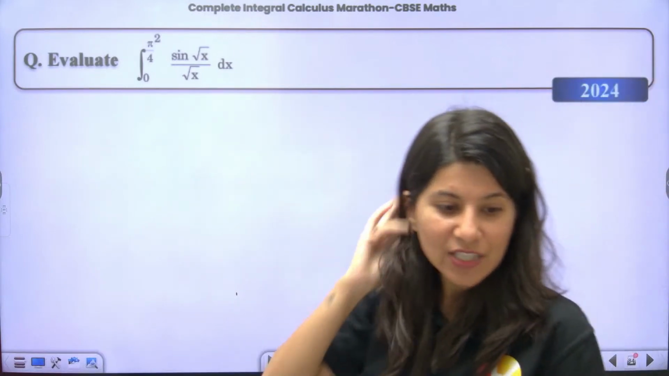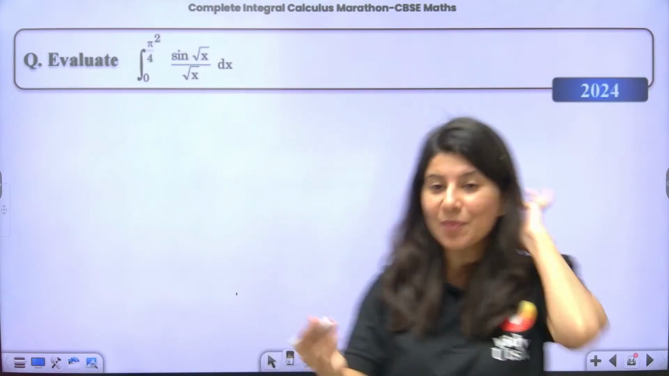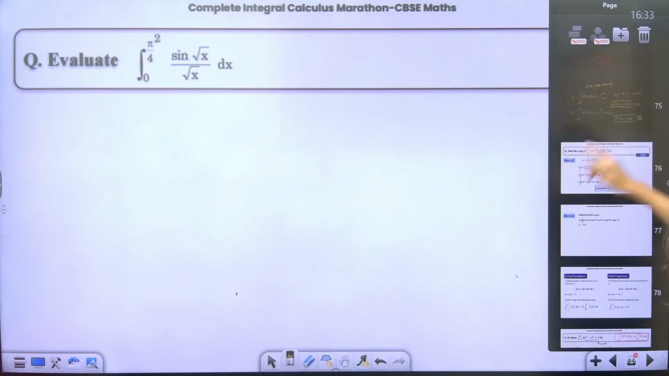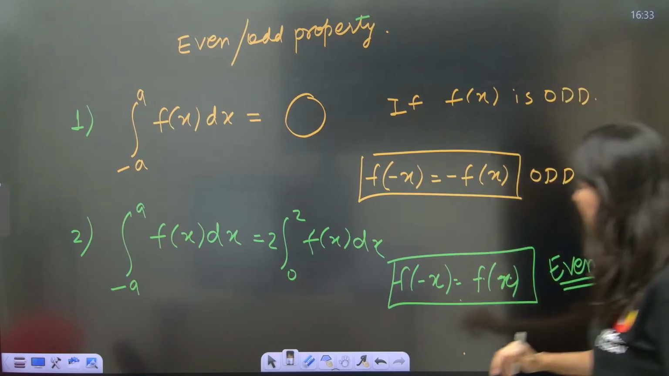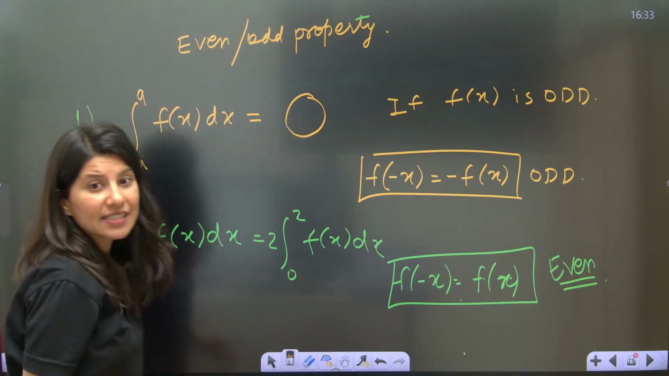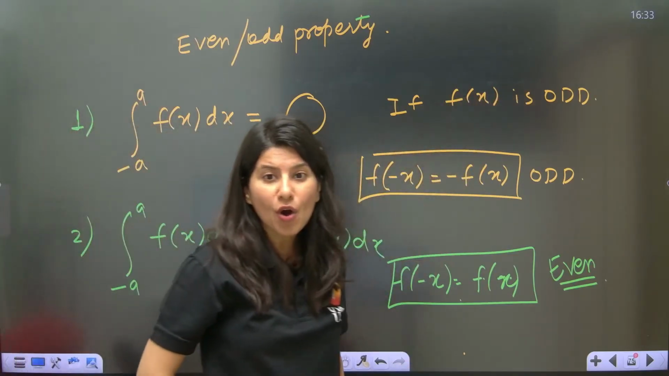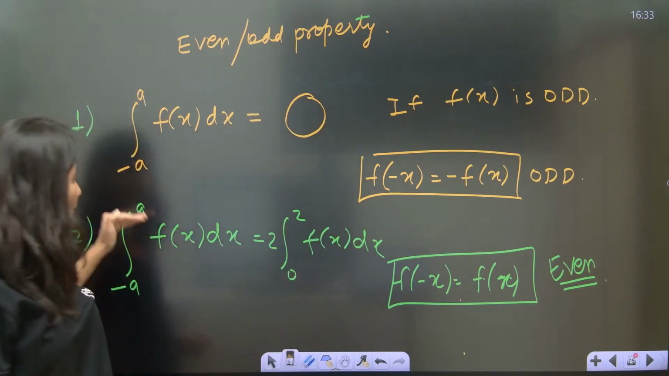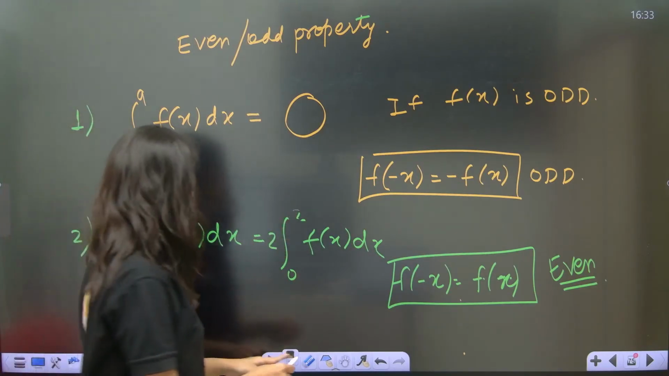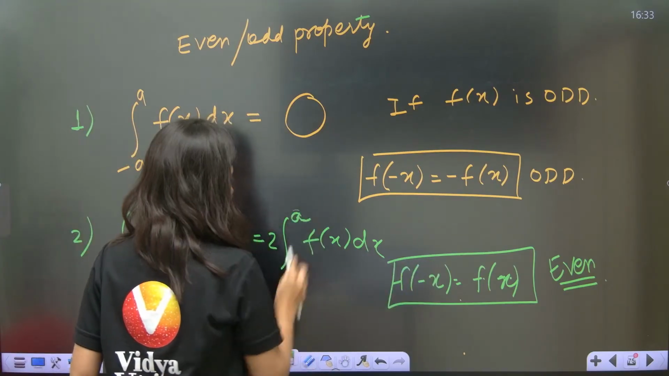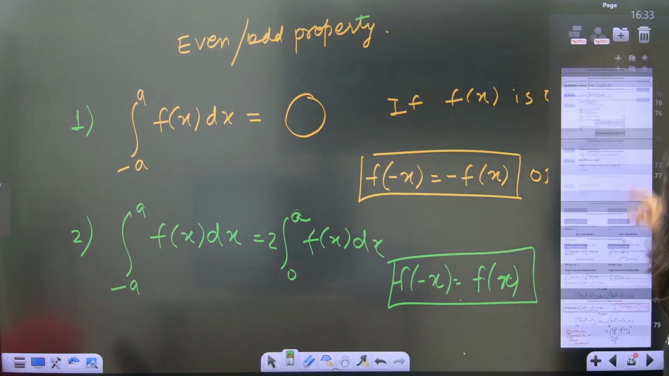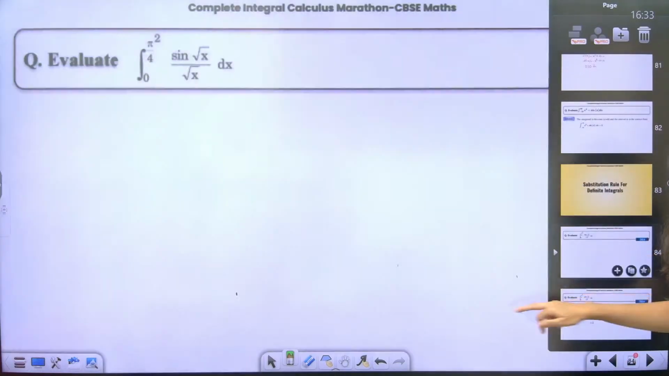Is it always 0 if it's odd? Yes, that's the property. You didn't even see the property. Was I very fast? Just tell me. This was the property, right? The integral from minus a to a of f x dx is 0 if my function is odd. The integral from minus a to a of f x dx is twice the integral from 0 to a, if my function is even. So this is the property I was talking about. Chalo, let's do this question.